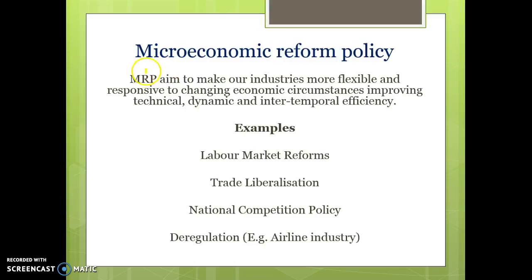Again, microeconomic reform policies aim to make our industries more flexible and responsive to changing economic circumstances, and in a sense making us more technical, dynamic and intertemporally efficient. So that includes labour market reforms, so things like getting rid of unfair dismissal laws, individual contracts, so people get paid based on their level of productivity, trade liberalisation, so removing tariffs and quotas and all these kinds of things, and we'll talk about that in the next chapter.